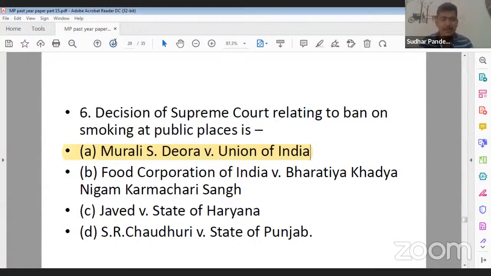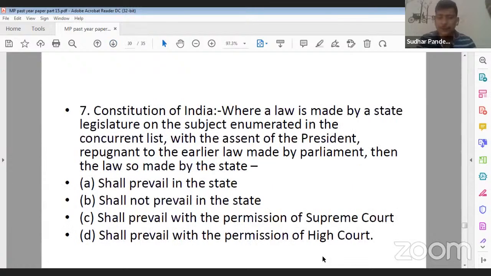Question number 7. Under the Constitution of India, where a law is made by the state legislature on a subject enumerated in the concurrent list with the assent of the President, and it is repugnant to an earlier law made by the Parliament, then the law made by the state: option A, shall prevail in the state; option B, shall not prevail in the state; option C, shall prevail in the state with the permission of the Supreme Court; option D, shall prevail in the state with the permission of the High Court.